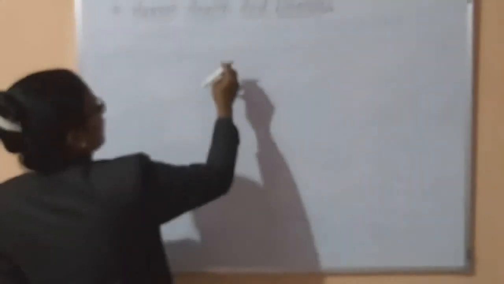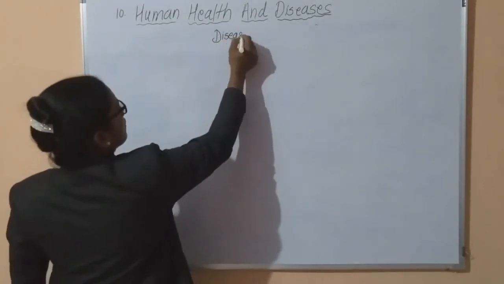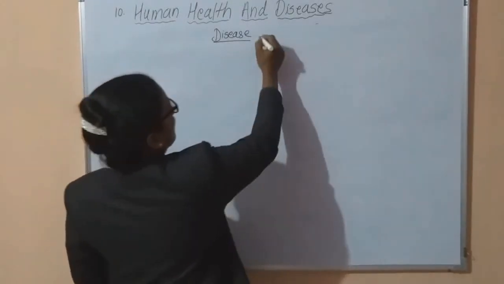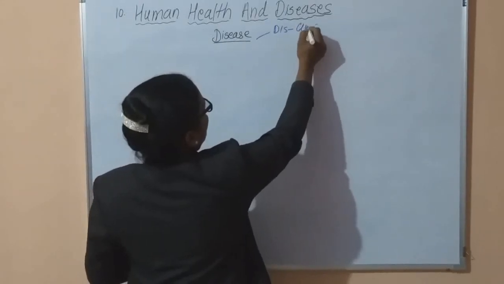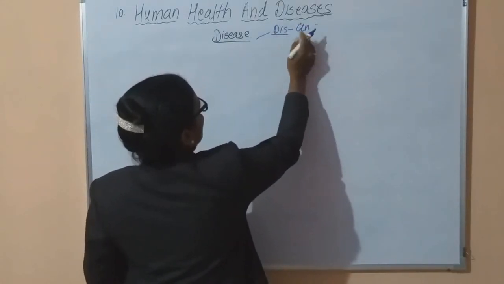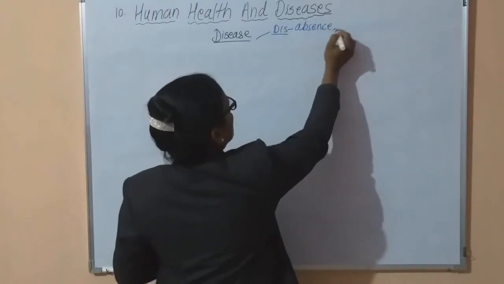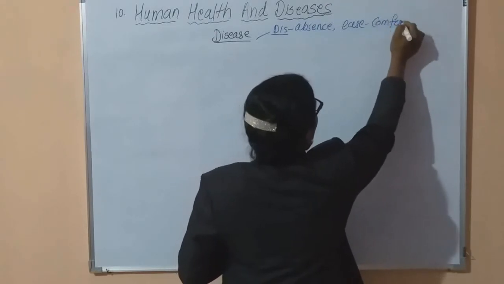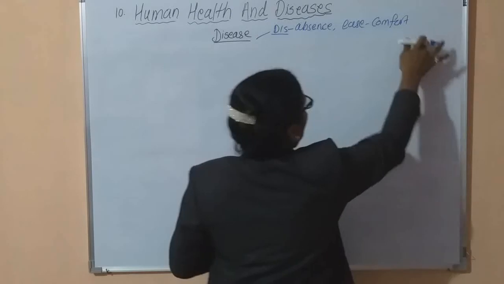We came to this term, disease. If we split this term, dis means absence, and ease means comfort. When a person is not comfortable, this condition is called dis-ease.